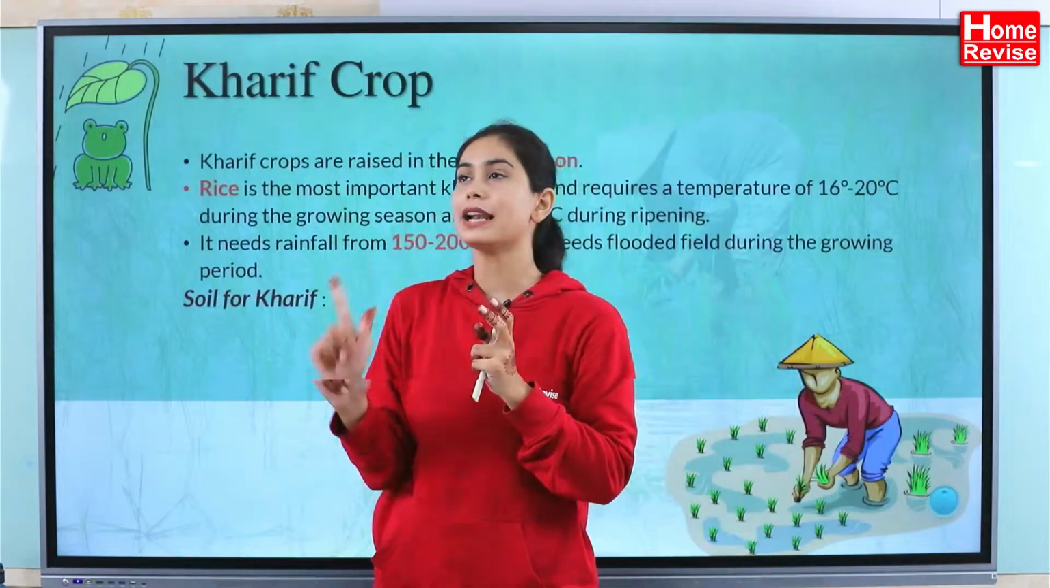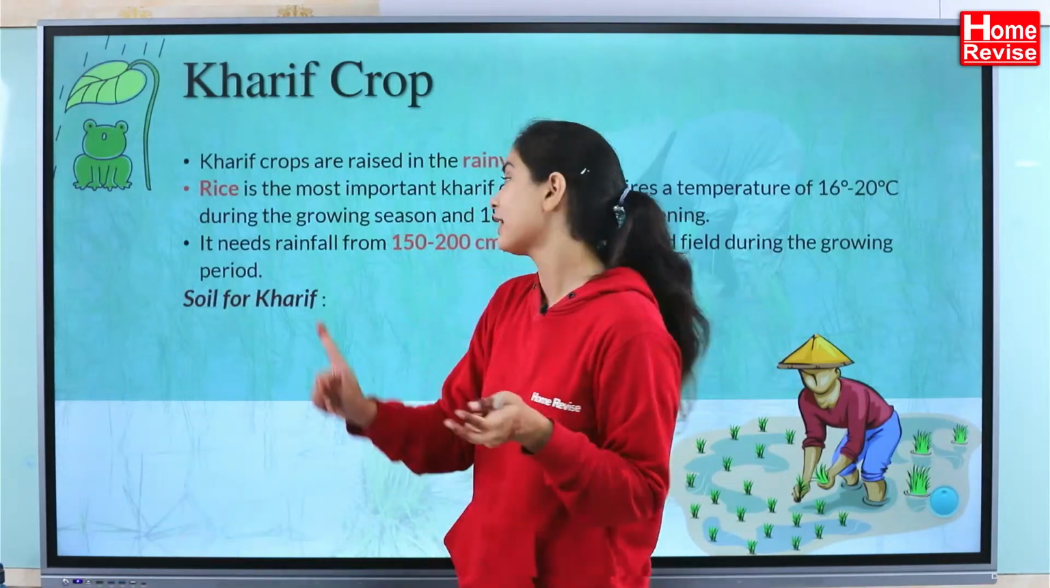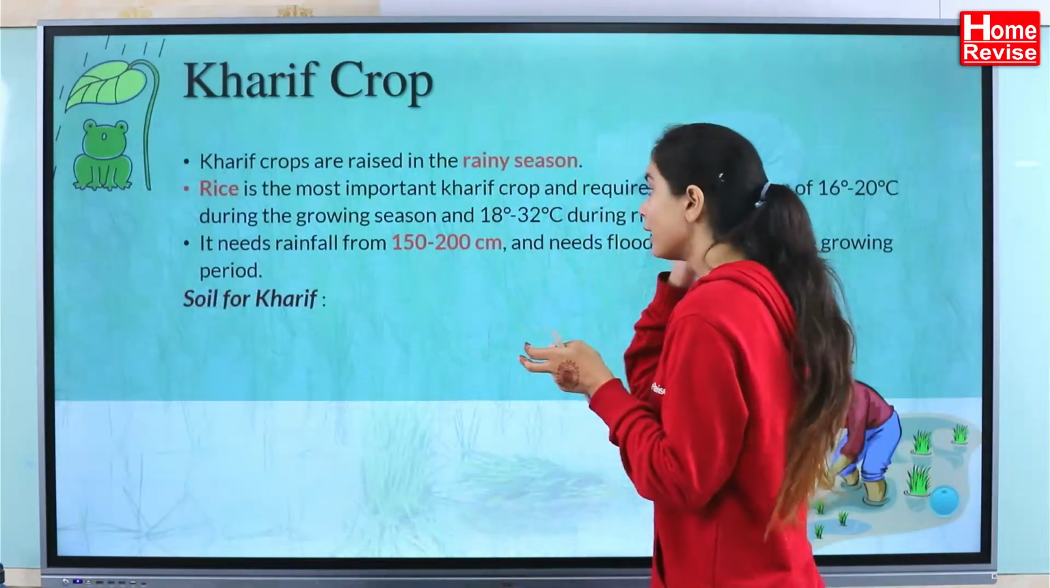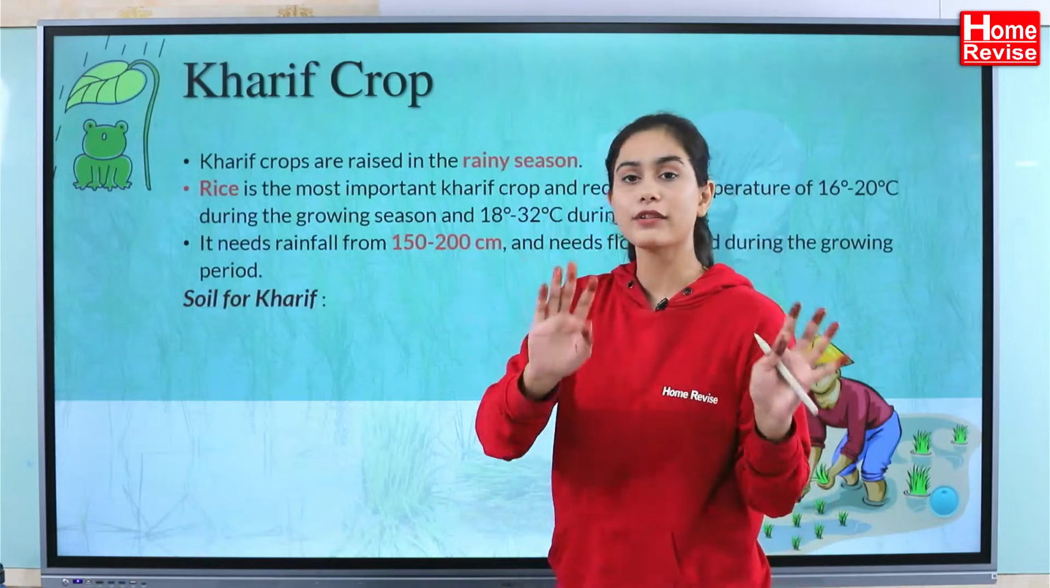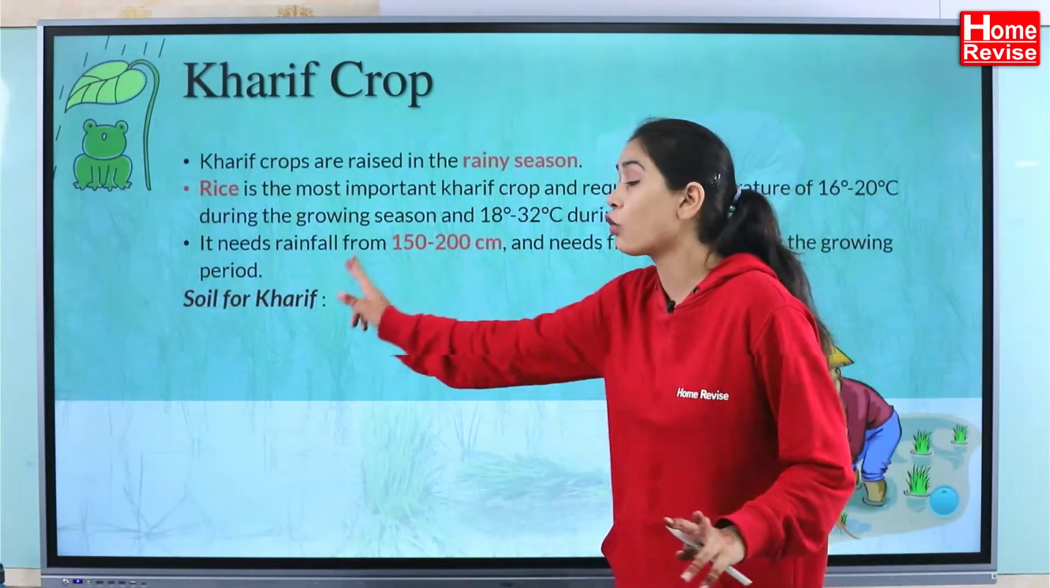Number one Kharif crop, let me remember, rice. What is it? Rice, which is also called paddy. Then what do I need? The rainfall should be between 150 to 200 centimeters. Okay, moving on to soil.